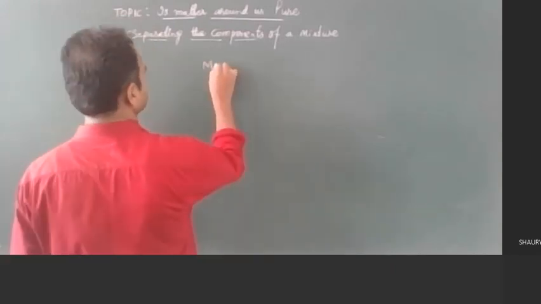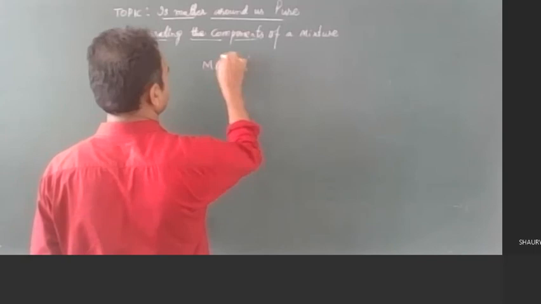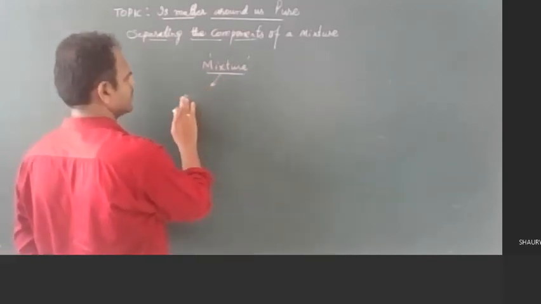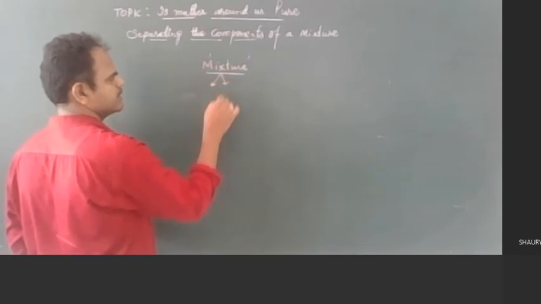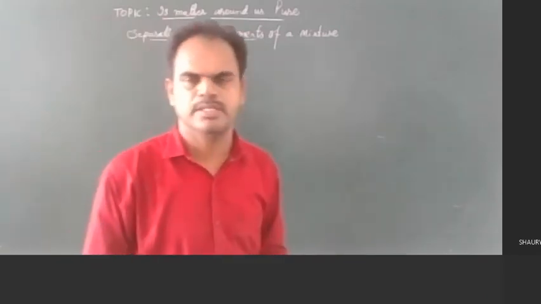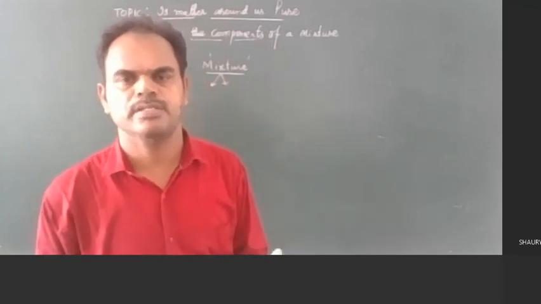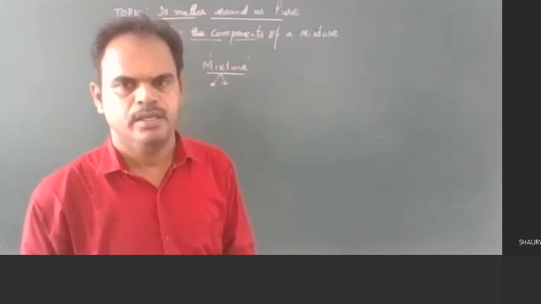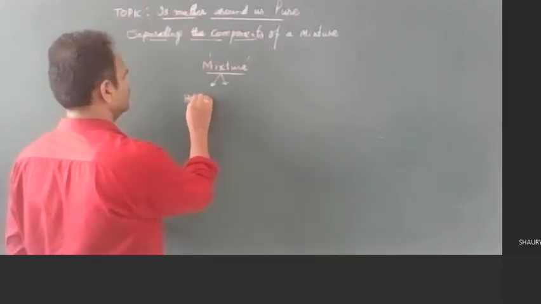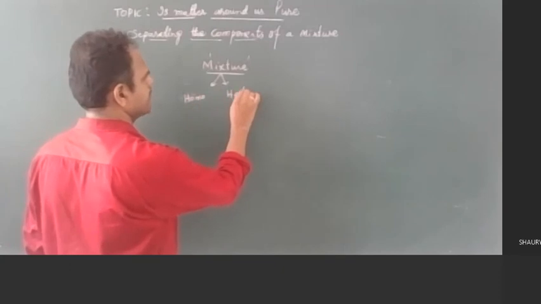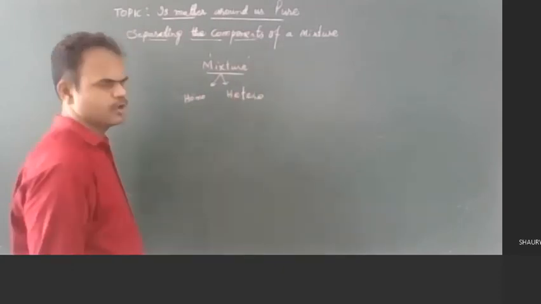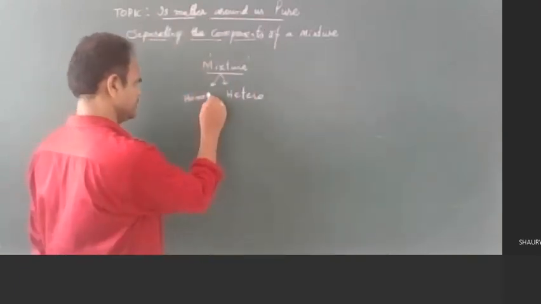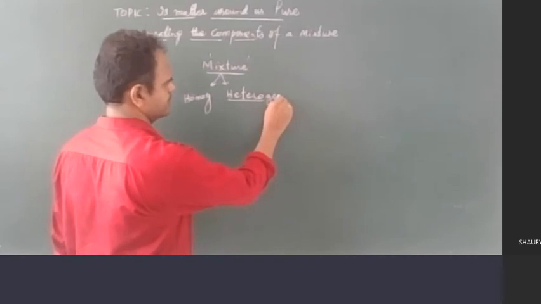As you know, a mixture is made up of several components. If you take a binary mixture, 2 components are present. If you take a ternary mixture, 3 components are present. In a poly mixture, many components are present. We have already studied mixtures: homogeneous and heterogeneous. How many types of mixtures are there? 2 types: homogeneous and heterogeneous mixtures.